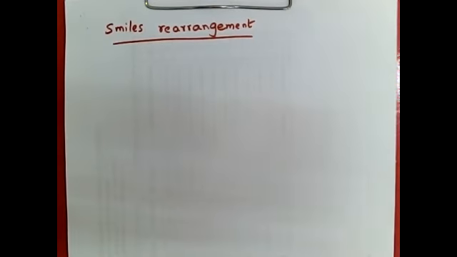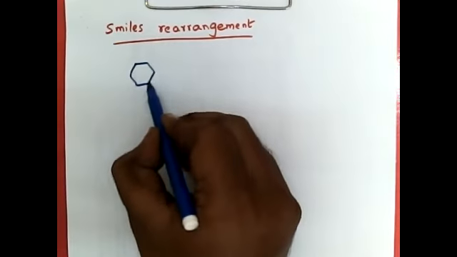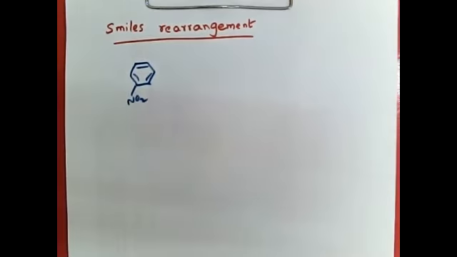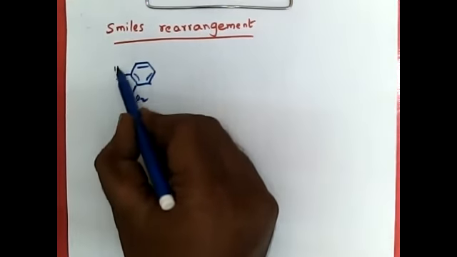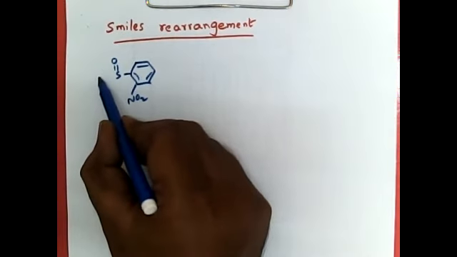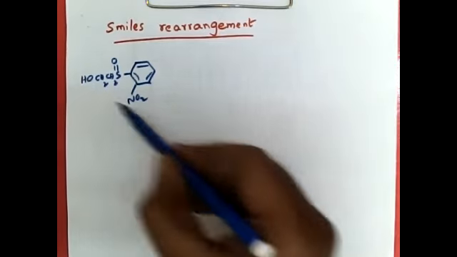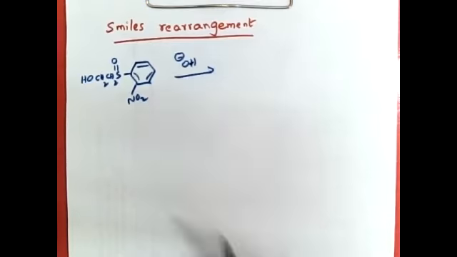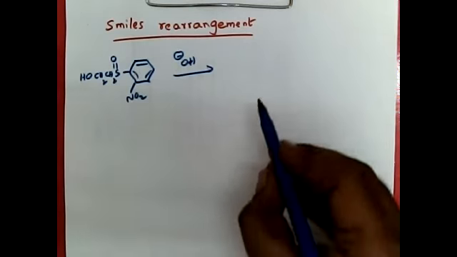What is Smiles rearrangement? Ipso substitution of aromatic compounds, when they have an electron withdrawing group, in a nucleophilic substitution fashion on aromatic system is called Smiles rearrangement.